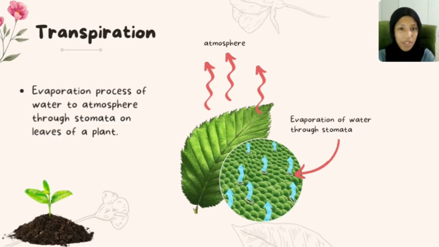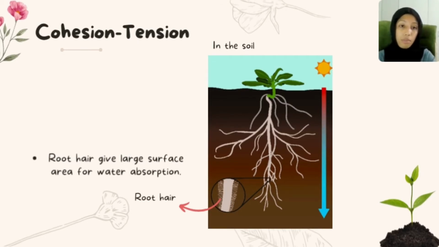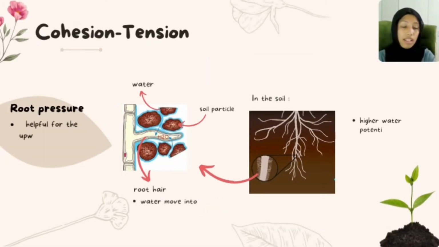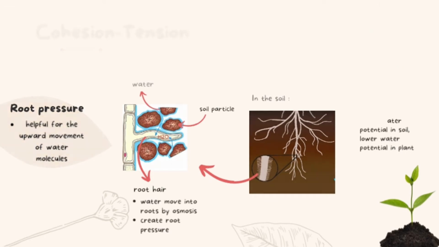What happens in transpiration? Let's start from the bottom of a plant in the soil. Roots have a lot of root hair, giving a large surface area for water absorption. Water then passes through the root by osmosis. We need to know that there is a higher water potential in the soil and lower water potential in the plant. This water potential difference causes the water to move into the root by osmosis, creating a root pressure which is helpful for the outward movement of water.